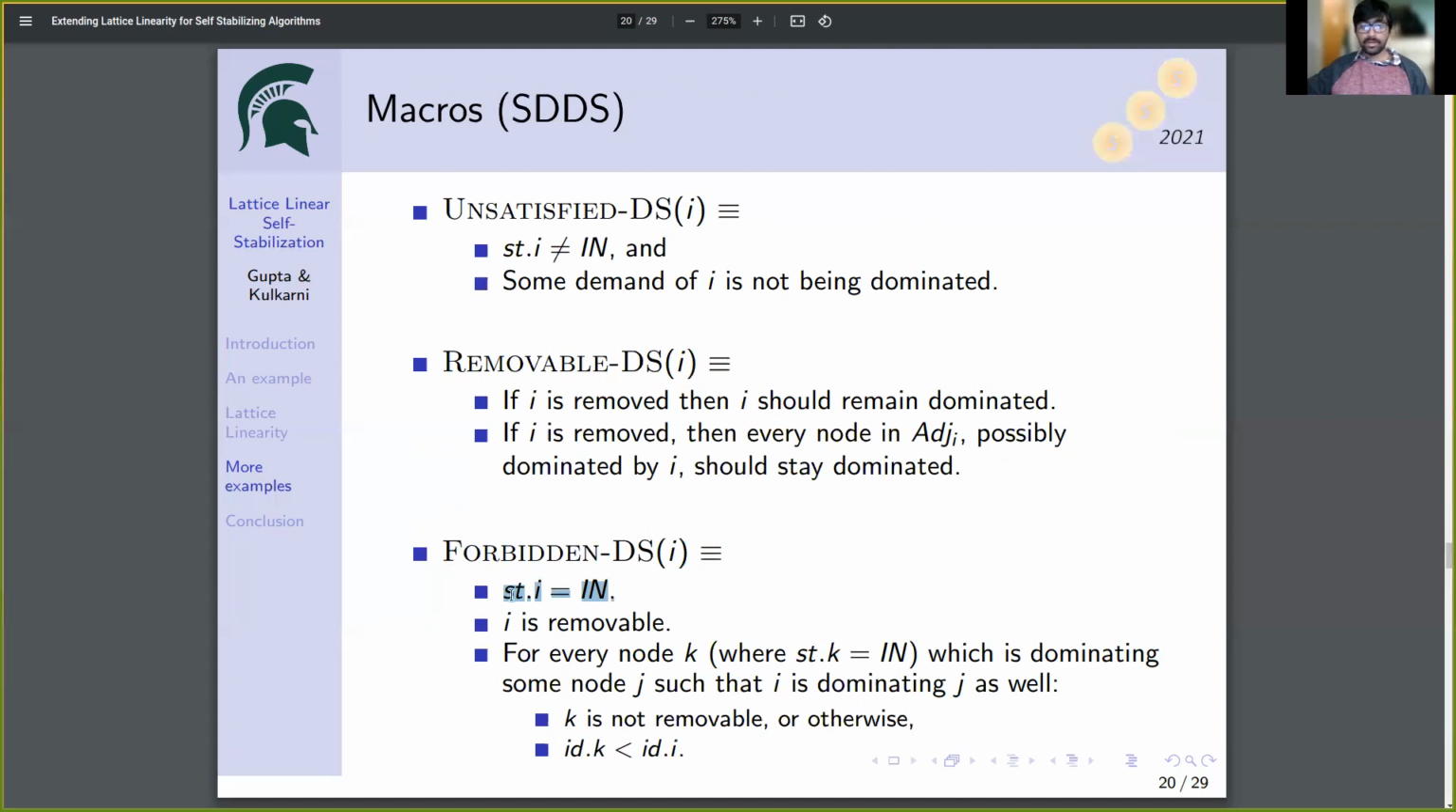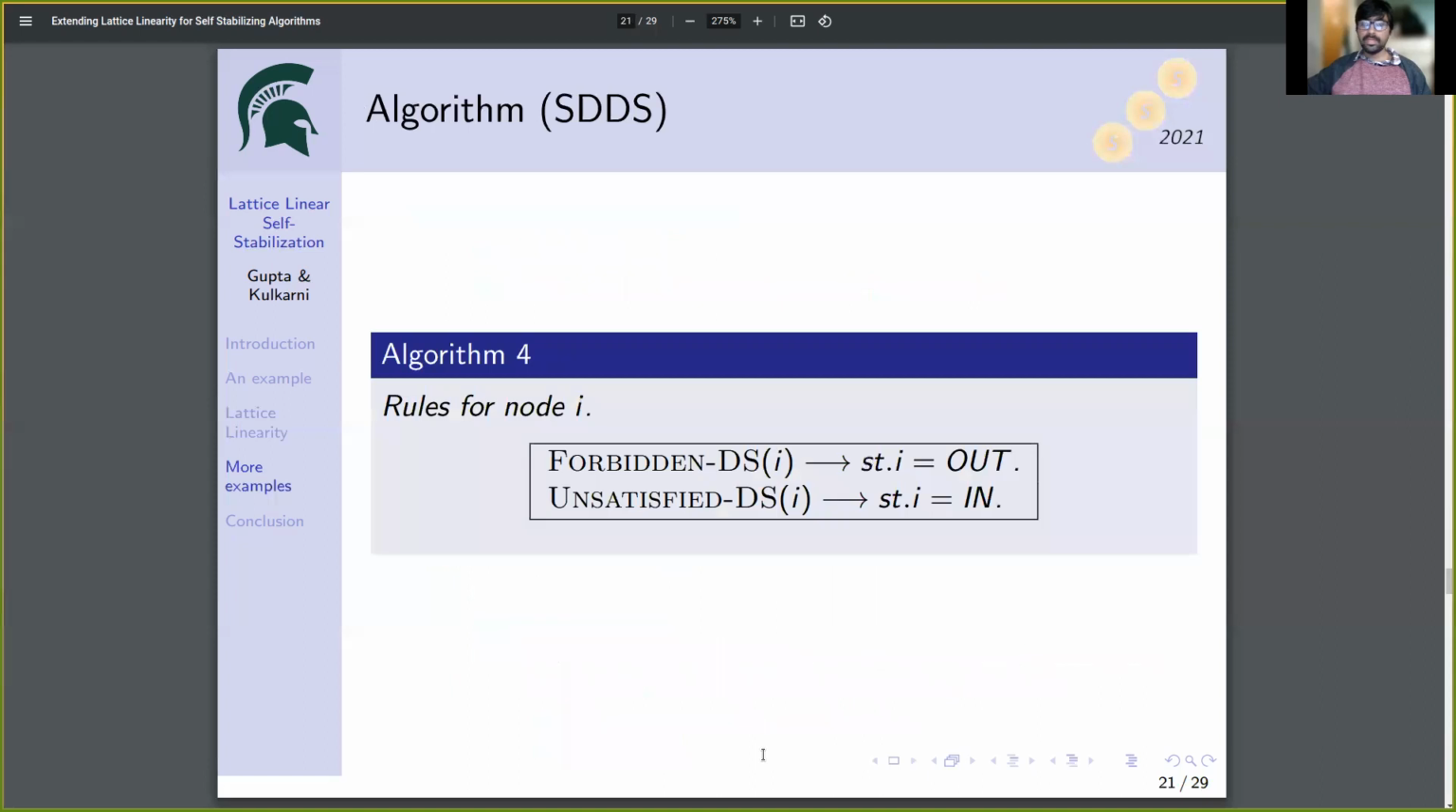Let's discuss the definition of a node i being forbidden, and it has to satisfy 3 conditions to be forbidden. The state of i should be in, i should be removable, and for every node k which is commonly dominating some node along with i, k should not be removable, or if k is removable, then the ID of k should be less than the ID of i. The algorithm can be defined as follows. If i is forbidden, then i changes its state to out. And if i is unsatisfied, then i changes its state to in.